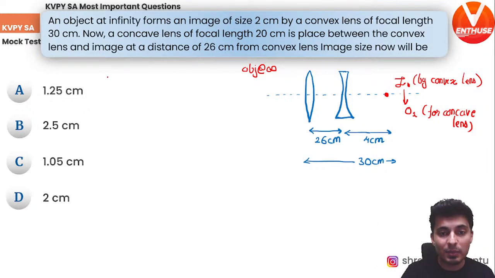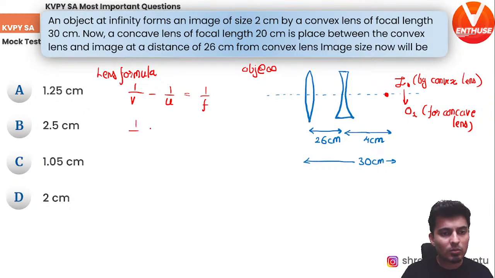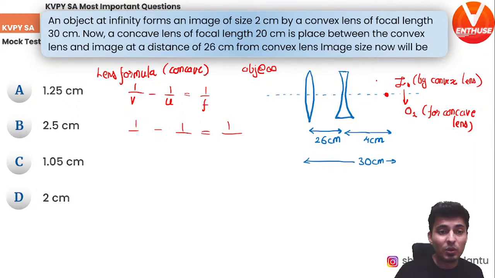Obviously, you'll use the lens formula. What's the lens formula? Quick revision: 1 by V minus 1 by U is equal to 1 by F. So let me see how many of you are able to think about this. This is all for the concave lens, because I want to know where the final image will be formed. So I'm solving this for the concave lens.